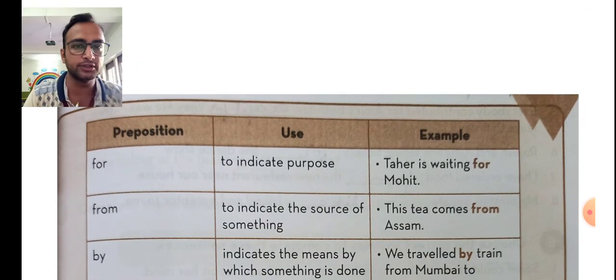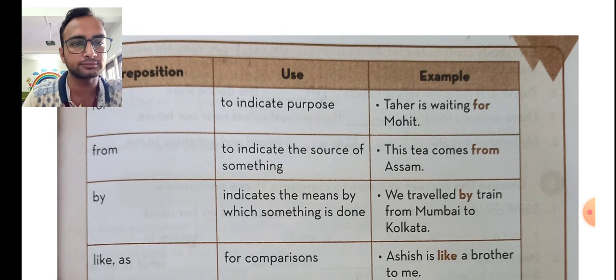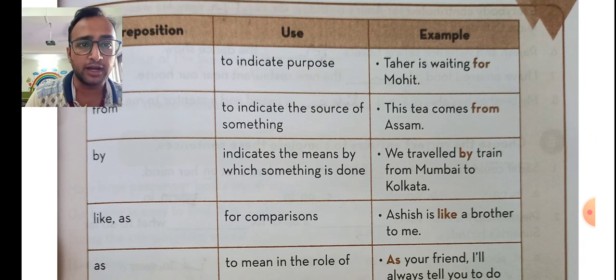So let's move further. The preposition for indicates purpose. Tahir is waiting for Mohit. From indicates the source of something. The tea comes from Assam. By indicates the means by which something is done. We traveled by train from Mumbai to Kolkata.